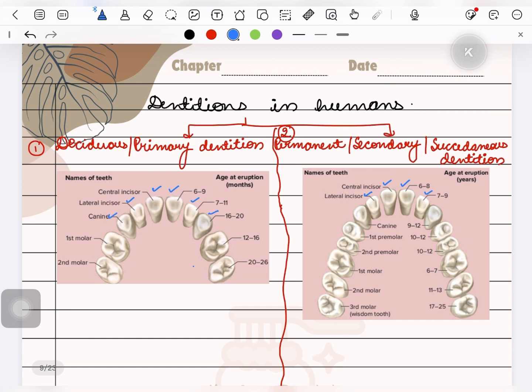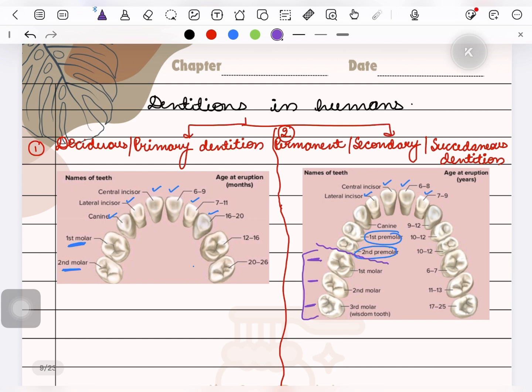Then comes the primary first molar and primary second molar. They are replaced by the first and second premolar. In case of the permanent first, second, and third molar, these three teeth are not called succedaneous teeth because they do not succeed any teeth. They do not have any predecessors. So teeth up to the second premolar only are known as the succedaneous teeth because they replace the deciduous dentition.